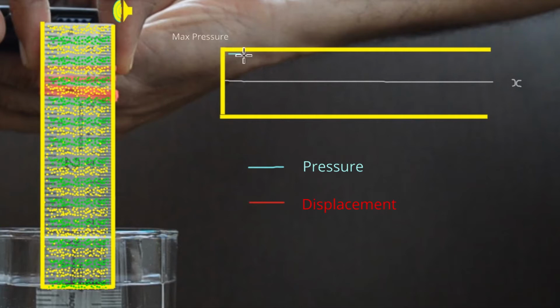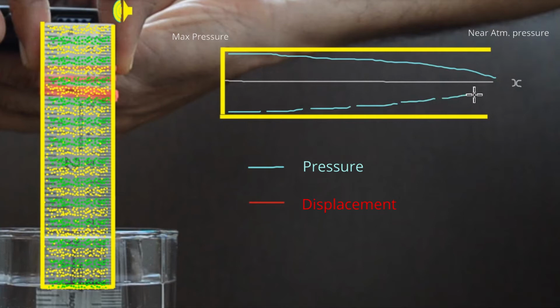Inside the pipe, pressure at the closed end is highest, while it is approximately equal to atmospheric pressure near the open end. This results in no displacement or movement of air particles near the closed end, while maximum displacement of air particles near the open end.